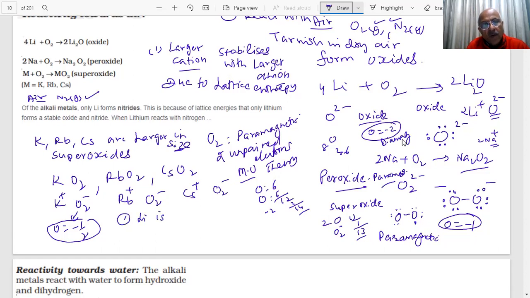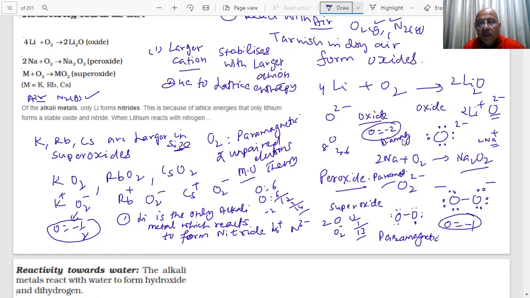Lithium is the only alkali metal, students, which reacts with nitrogen to form nitride. Very important. What are nitrides? They are N3 minus, and lithium is Li plus. So what will be the formula? It will be Li3N, students. Li3N. So a question will come in the paper.